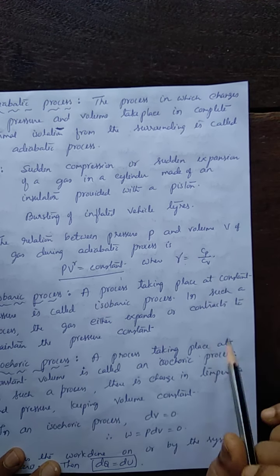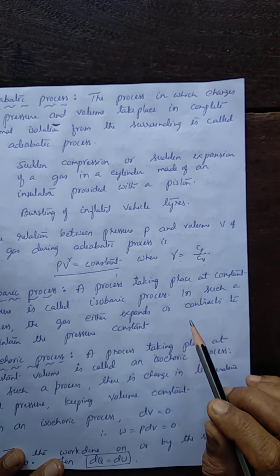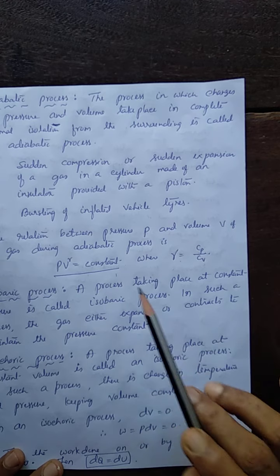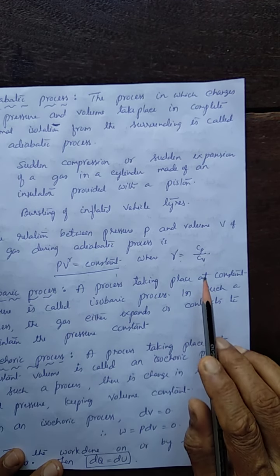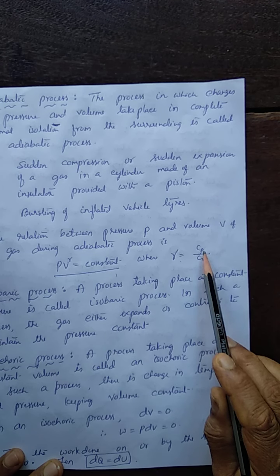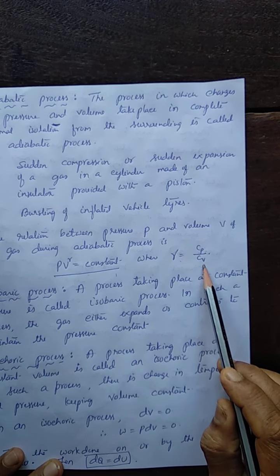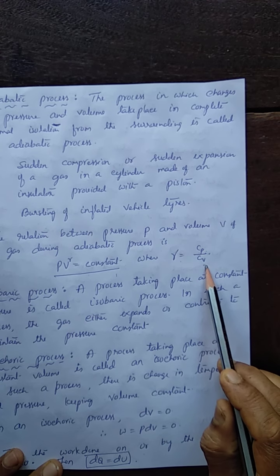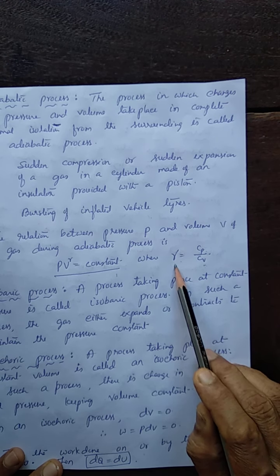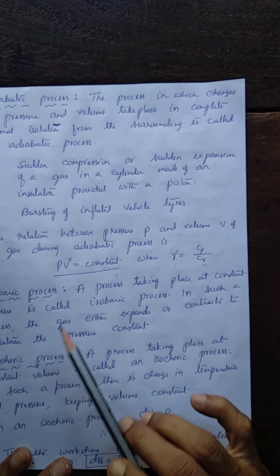It is the quantity of heat energy required to raise the temperature of 1 kg mole of the gas through 1 Kelvin, keeping the pressure constant. It is called Cp. The quantity of heat energy required to raise the temperature of 1 kg mole of the gas through 1 Kelvin, keeping volume constant, is called Cv. The ratio is gamma.